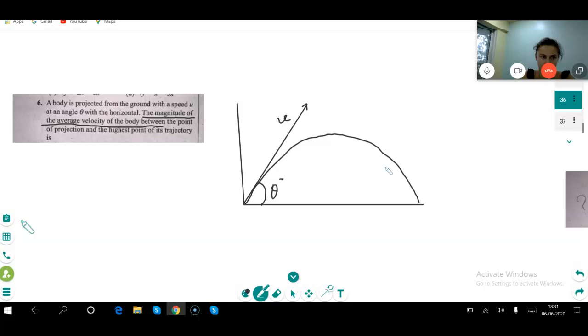See, the magnitude of the average velocity of the body between the point of projection and the highest point of its trajectory. Am I right? So, it is highest point. What is the velocity? Zero na, vertical velocity. Yes, 0. Correct? Yes.